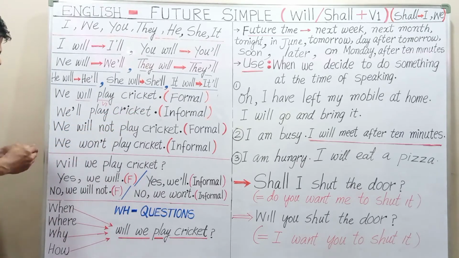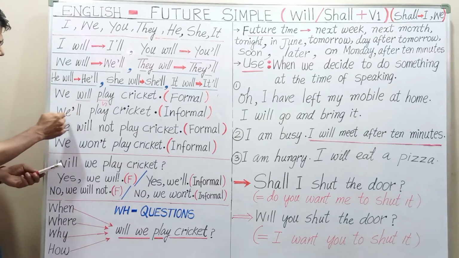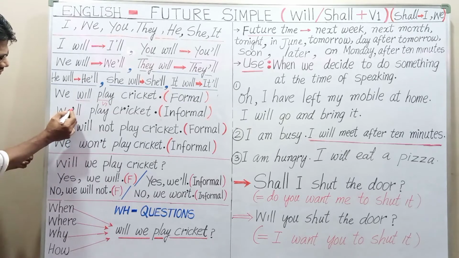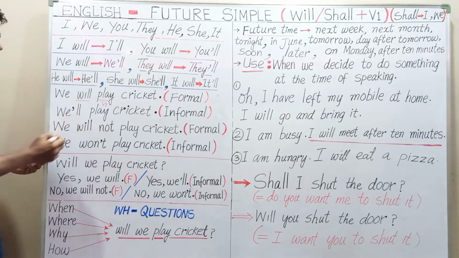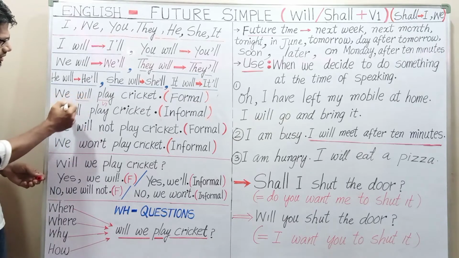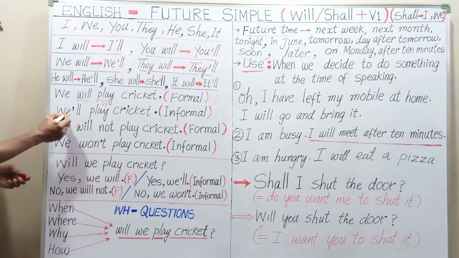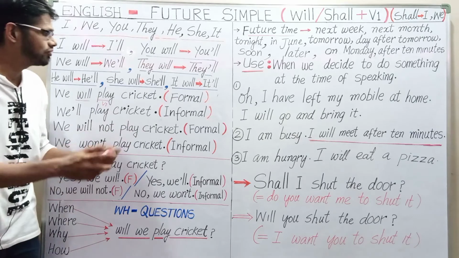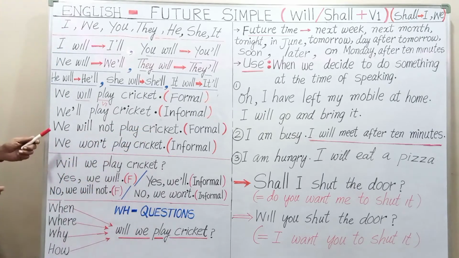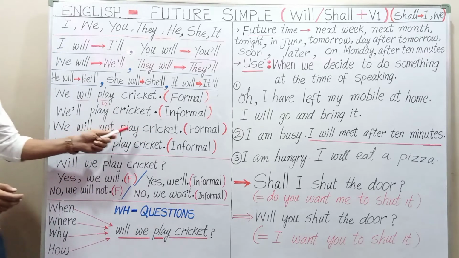So this is the contraction form, we plus will. We can write it using an apostrophe and double l, so it becomes we'll. The contraction form of we will is we'll. We, apostrophe, double l, play cricket. This is the informal way. Now, we will not play cricket.